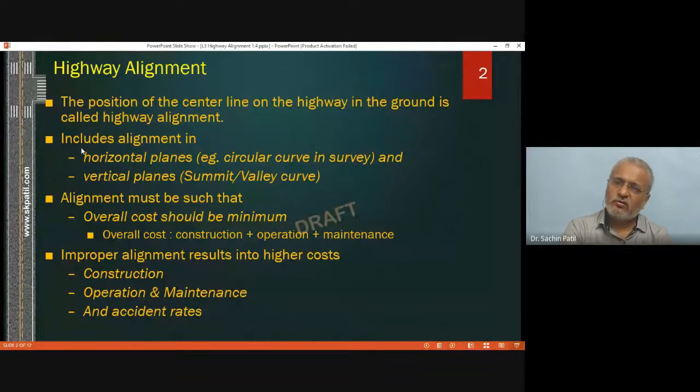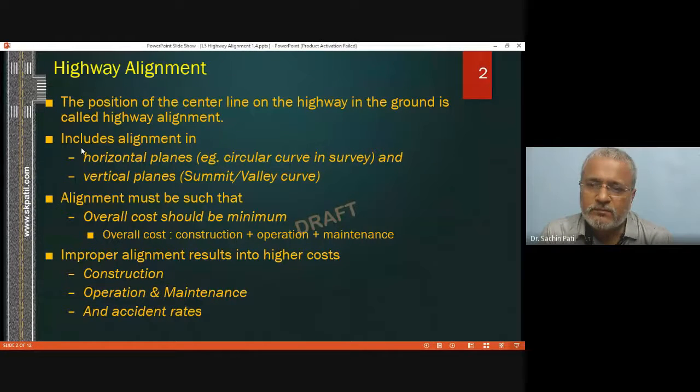Highway alignment can be marked in the horizontal plane. If it is marked in a horizontal plane, we think about circular curve, compound curve, then transition curve that you have learned in survey engineering. When this alignment is thought about in the vertical plane, we are talking about the longitudinal survey that you have done, and we will be able to identify and mark summit or valley curves and what the radius is. That information will be included in the alignment.